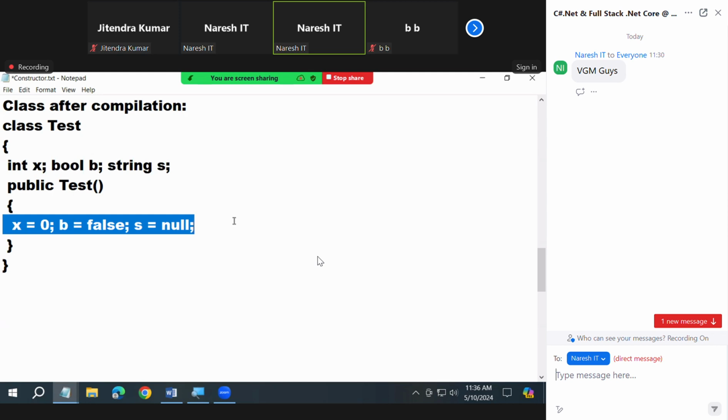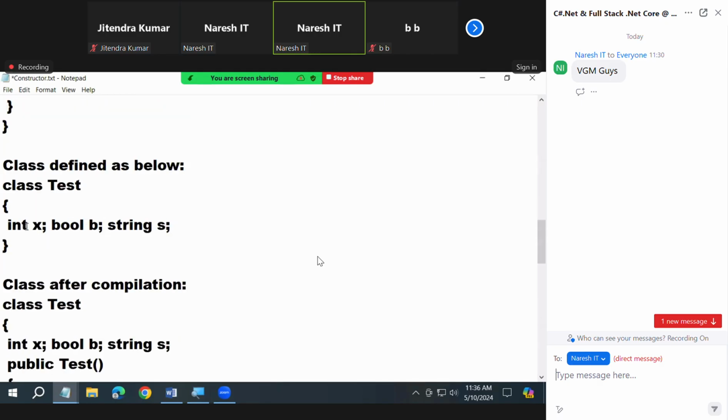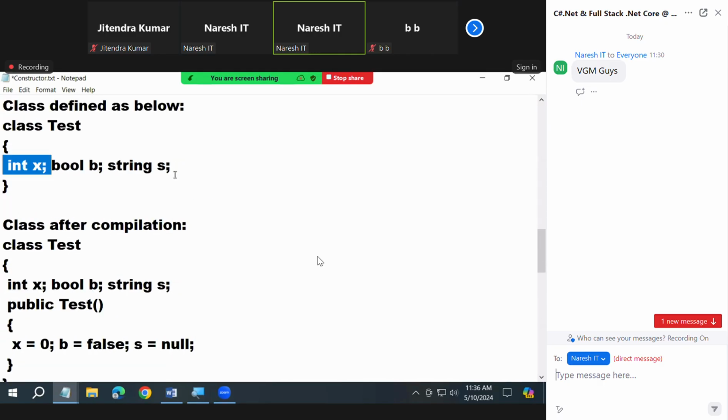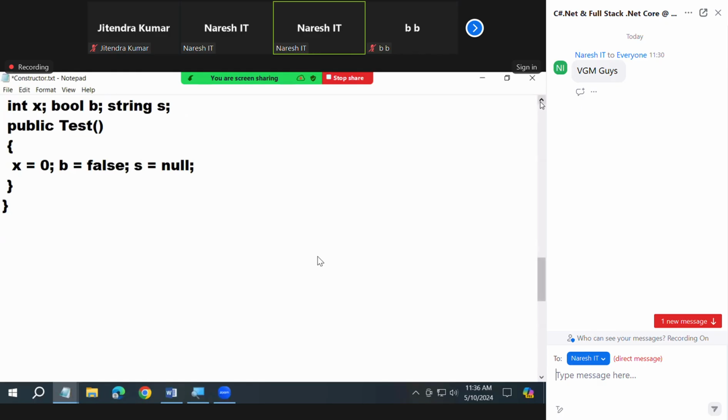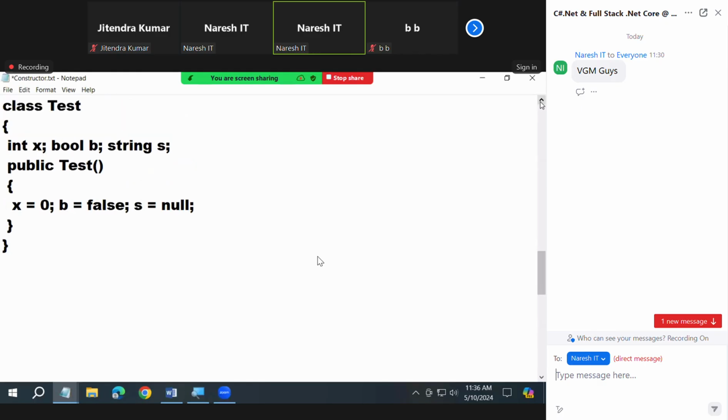Fields are initialized. Who will initialize this? The constructor will initialize this. Okay. So this is how your fields are going to have a default value now. What I said to you in the first point: the job of a constructor is to initialize the fields of the class.